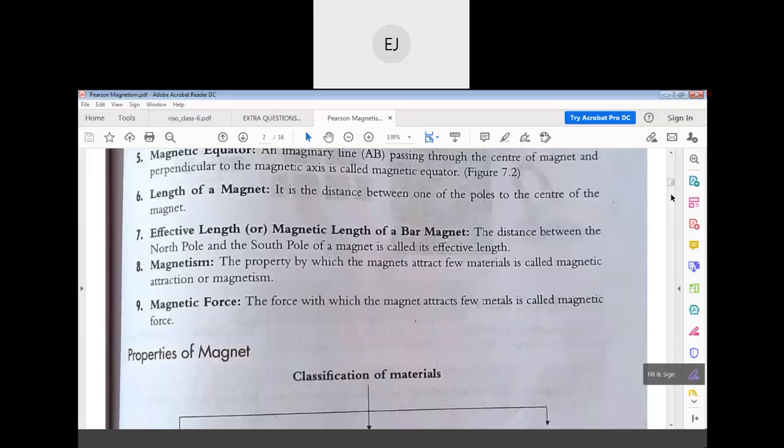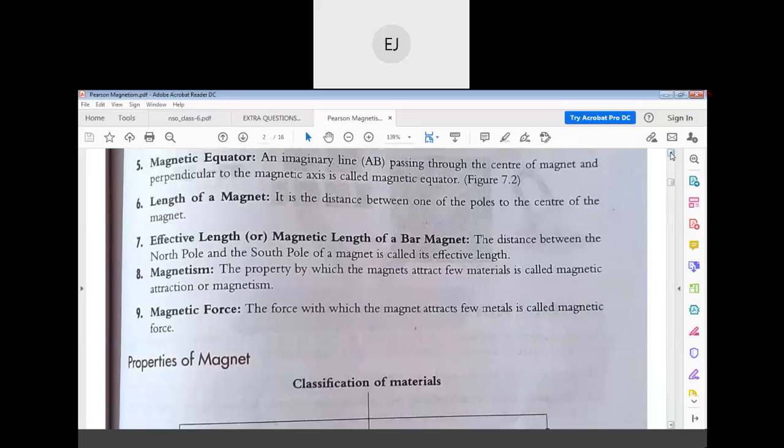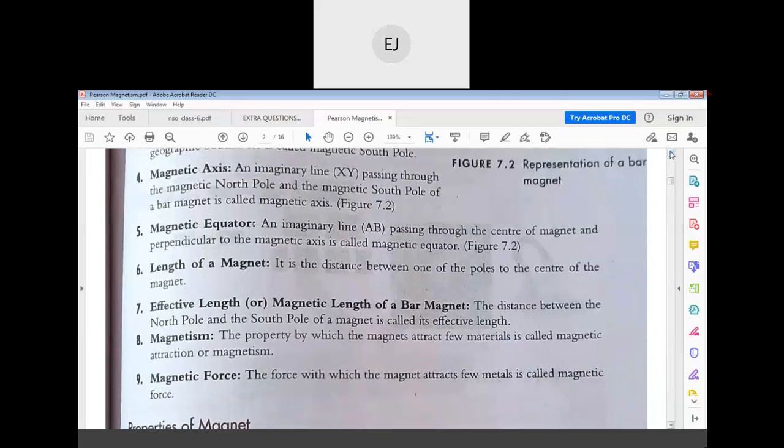Okay, sir. So these points, you make a note of it. Magnetic axis, magnetic equator, this we have not learned, so please make a note of it. Points 4, 5, 6, 7, 8, 9, please make a note of them.